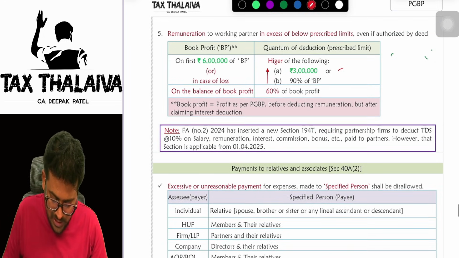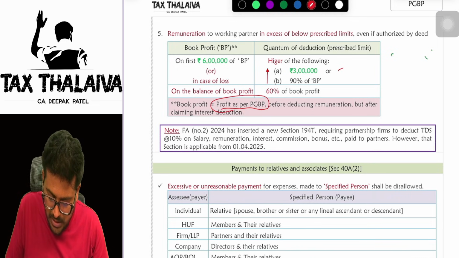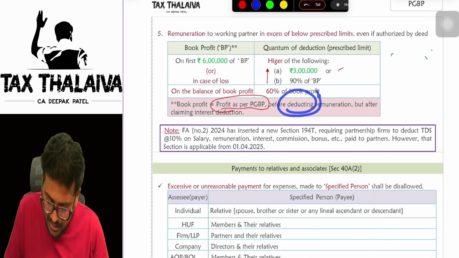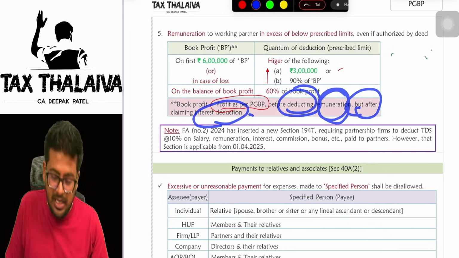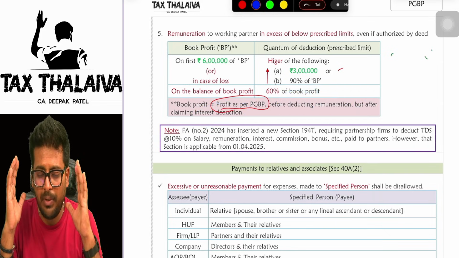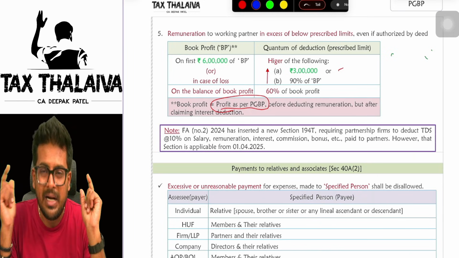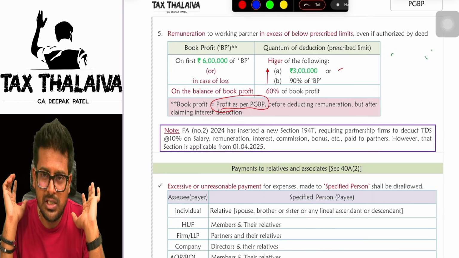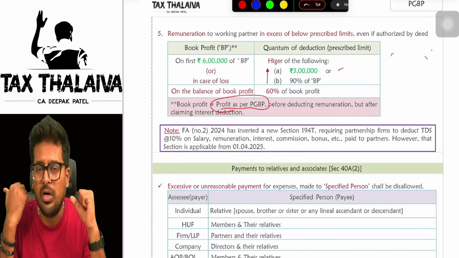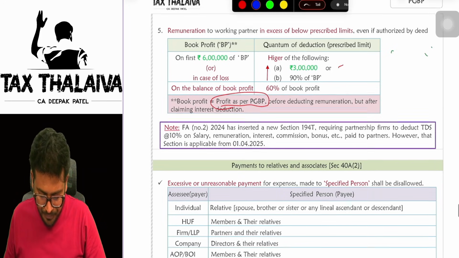Now, what is book profit, sir? Actually, book profit means profit as per PGBP before deducting remuneration, but after deducting interest. Means simple, boss. Take the profit, do all kinds of adjustments, except the remuneration adjustment under 40B. That is called book profit. On that you can compute.